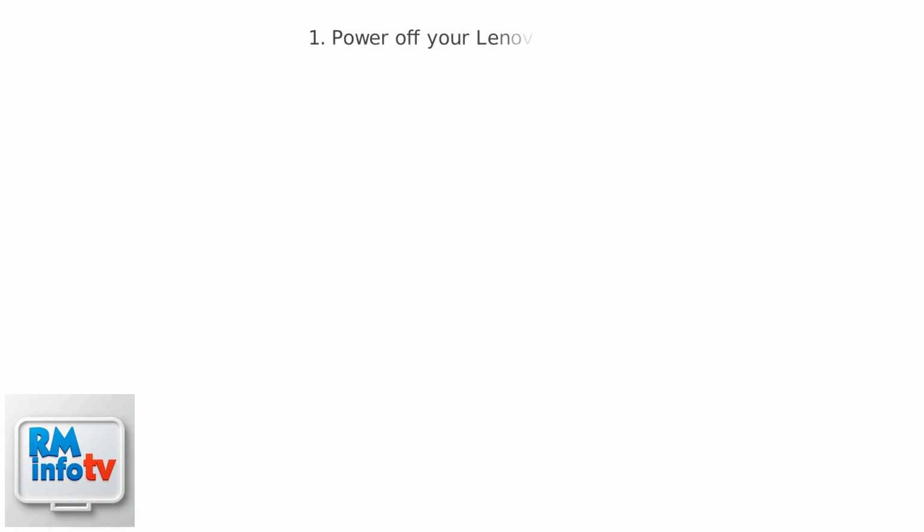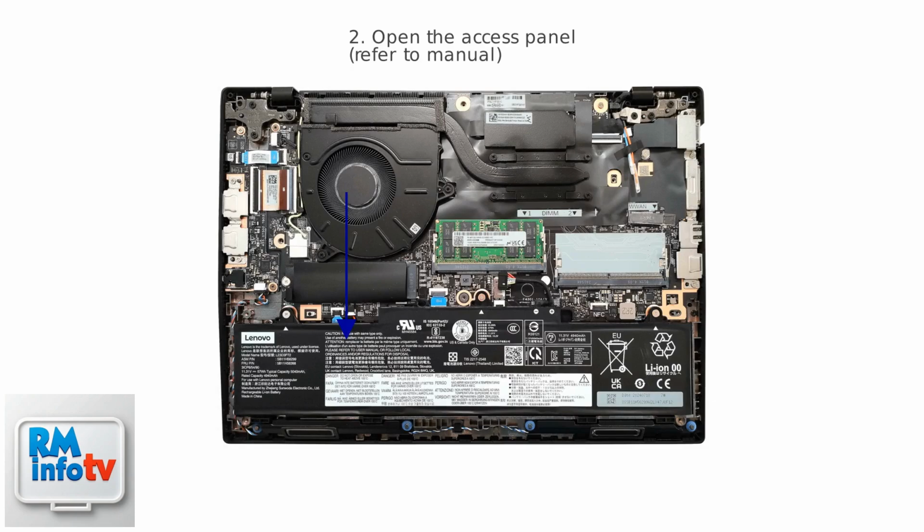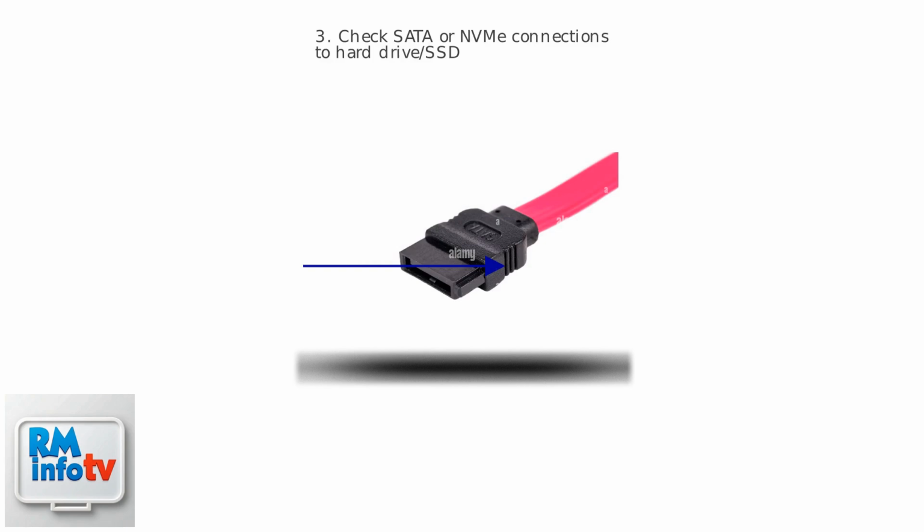The first step is to ensure all physical connections are secure. Start by powering off your Lenovo device completely. Next, open the access panel on the bottom of your device. Refer to your device's manual for the exact location and how to remove it. Once inside, locate the hard drive or SSD.